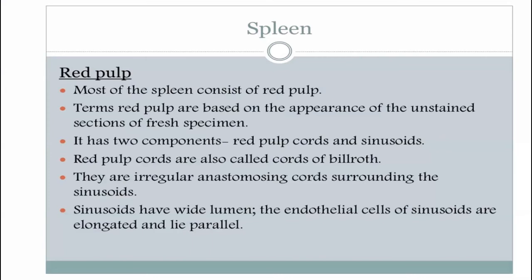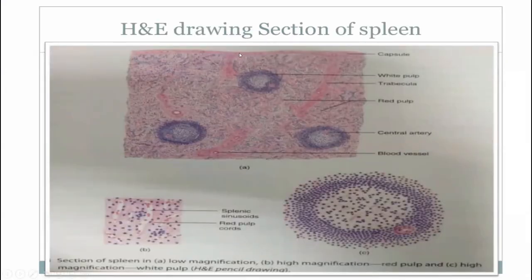See the histological section of the spleen. This is the capsule. It sends its trabeculae towards the parenchyma of the spleen. This is the white pulp. This is the branch of the central artery. It is surrounded by the lymphatic tissue forming the periarterial lymphatic sheath.